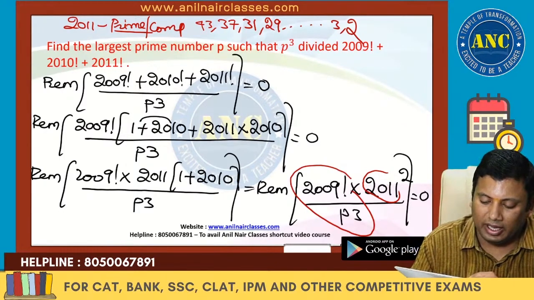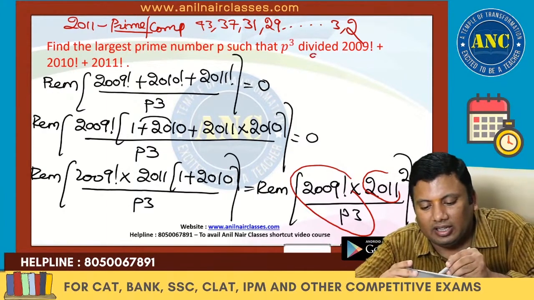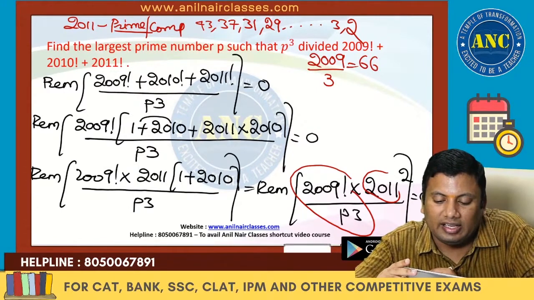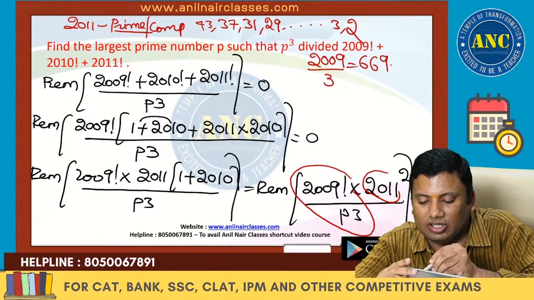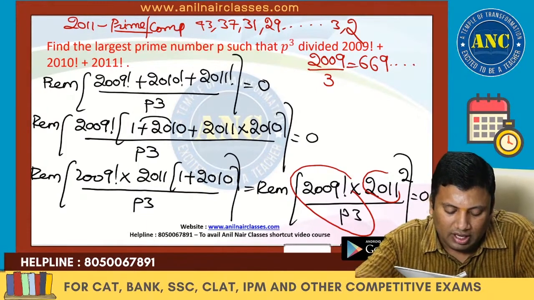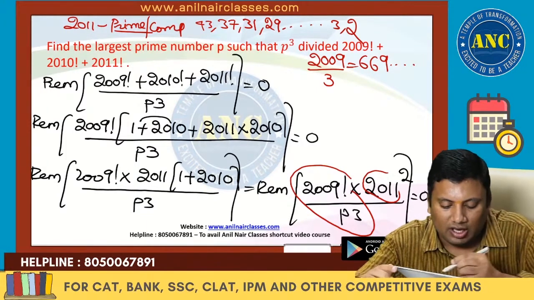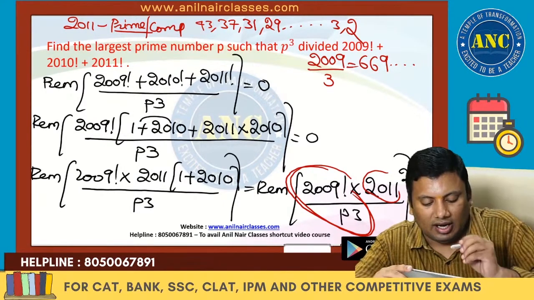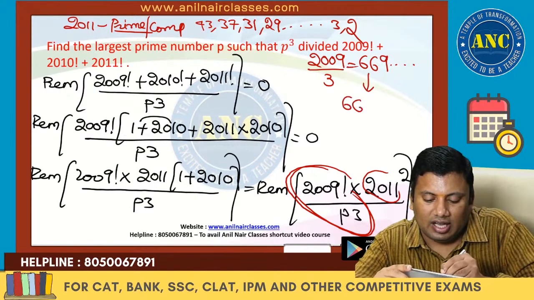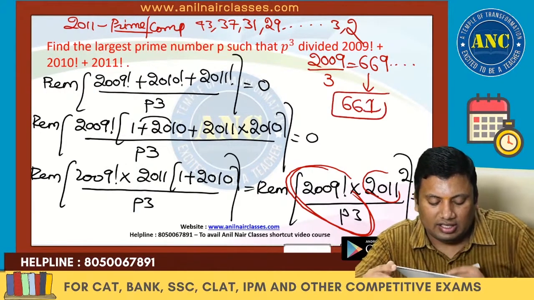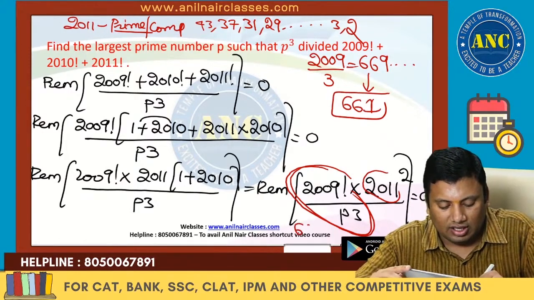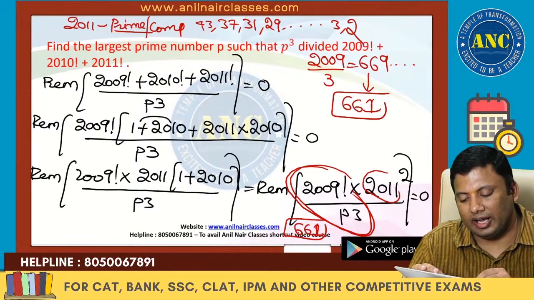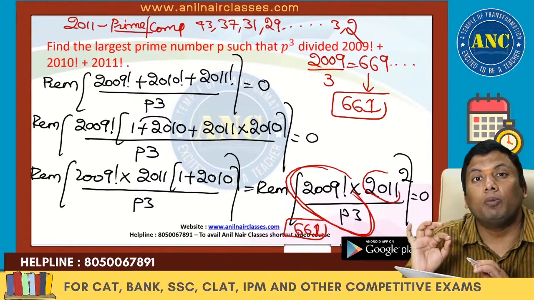If it is divisible by a cube of a prime number, let me divide 2009 by 3. 3 660s are 198, 29, which is 669 point something. What is the largest prime number whose power will divide 2009 factorial, just less than 669? Answer is 661. So 2009 factorial should be divisible by a cube of a prime number.